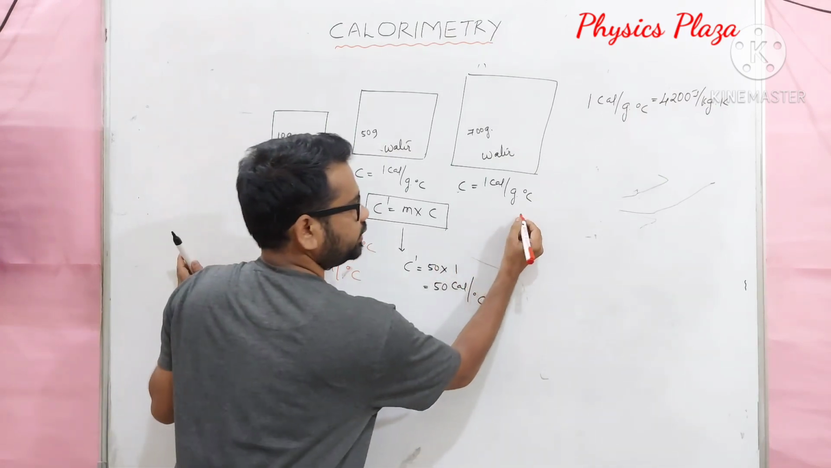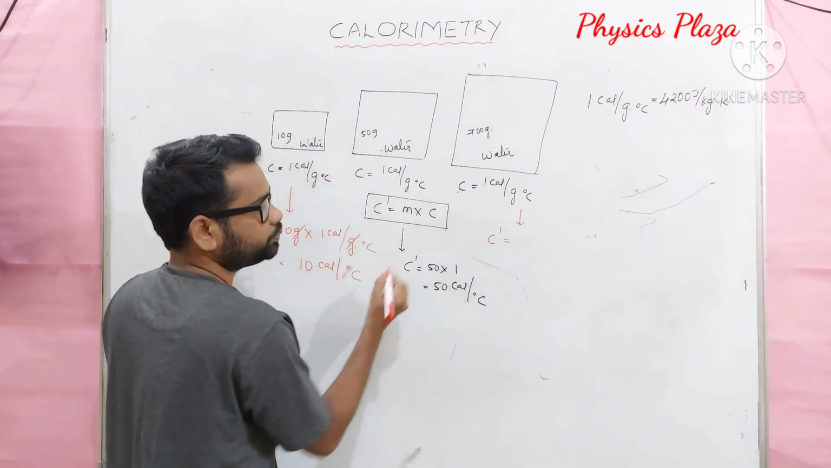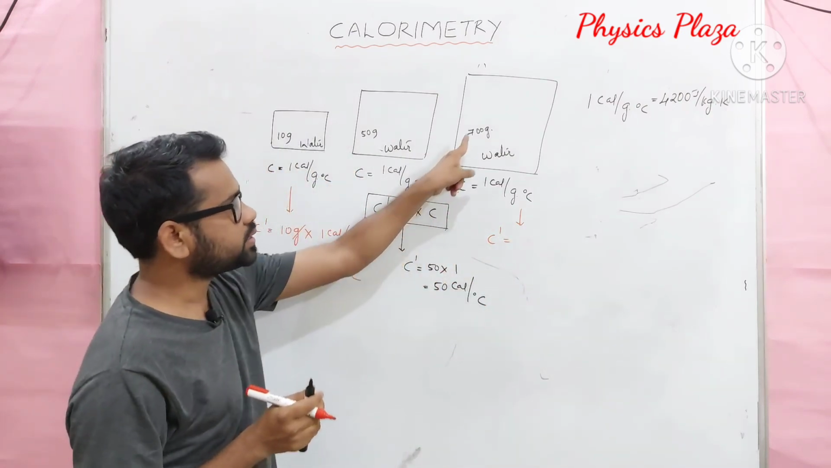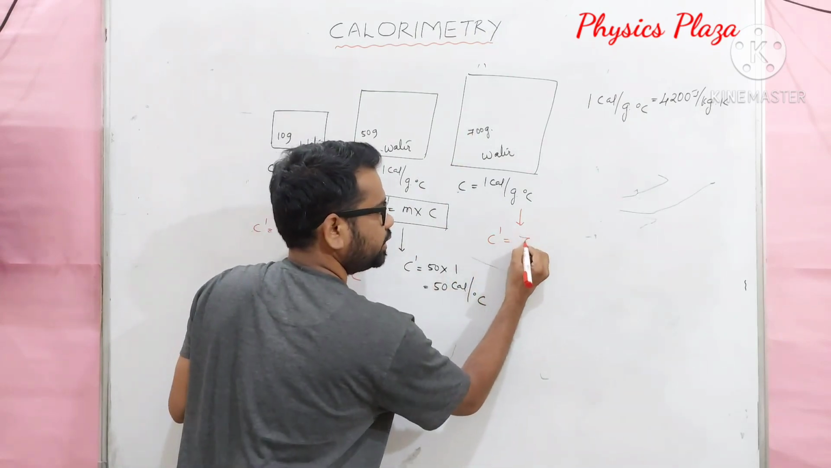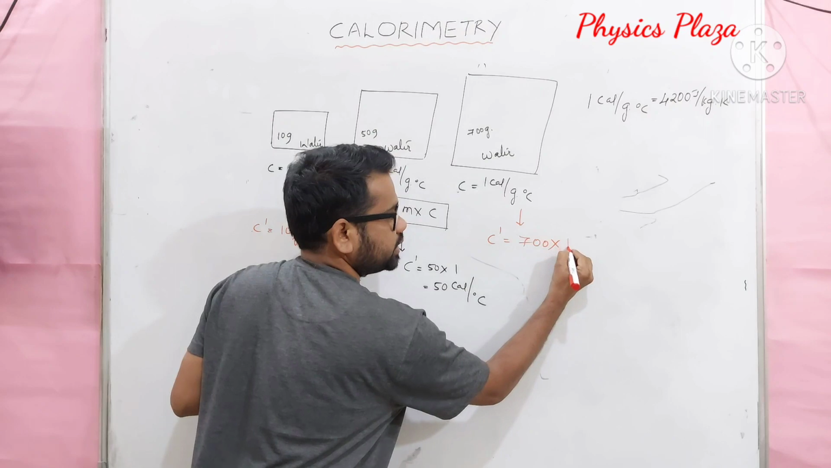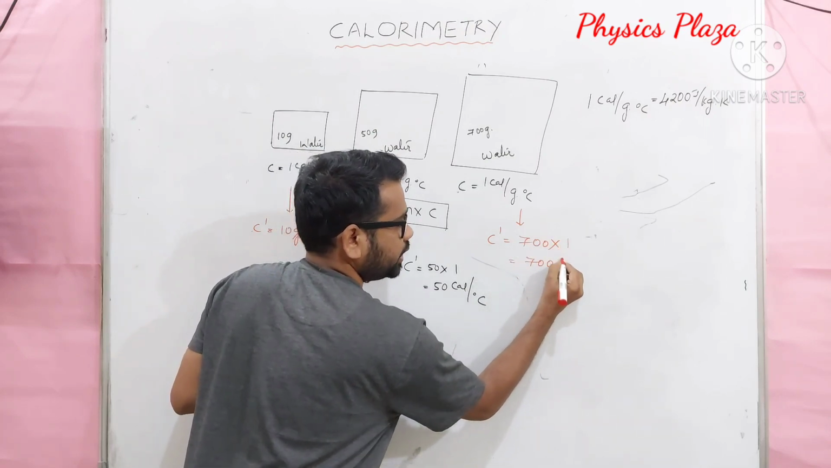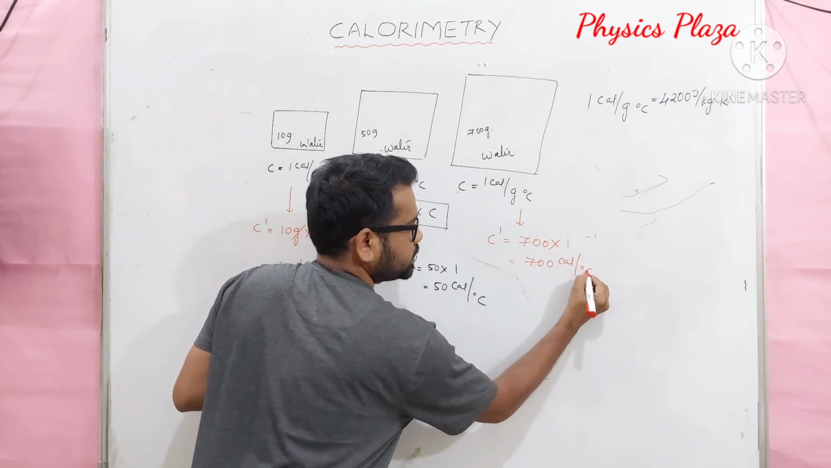Now in this case, let us calculate the thermal capacity, which is equal to mass. Mass is given how much here? 700, and specific capacity of water is given as 1 calorie per gram degree Celsius. So 700 into 1, it will be how much, dear children? 700 calorie per degree Celsius.